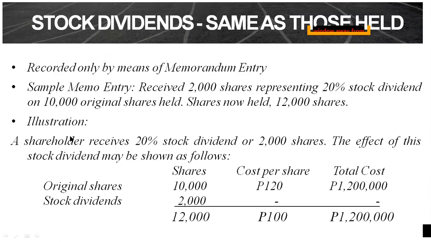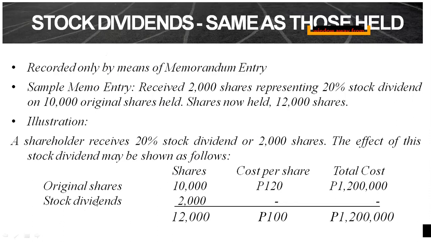So we have here an illustration, no? Say a shareholder receives 20% stock dividend or 2,000 shares. So, ano yung effect nito sa investment account ng entity? So, the effect of the stock dividend may be shown as follows. For example, the original shares is 10,000. The cost per share is 120. The total cost is 1,200,000.